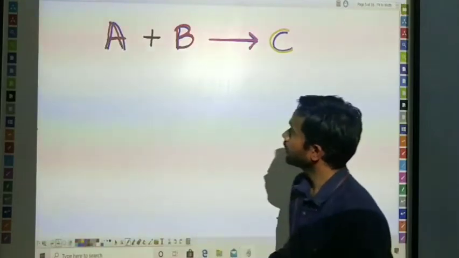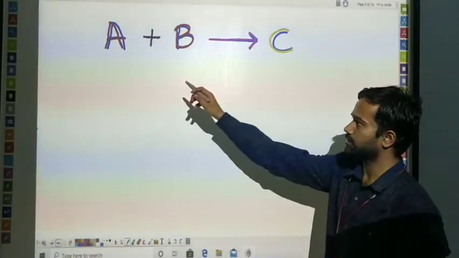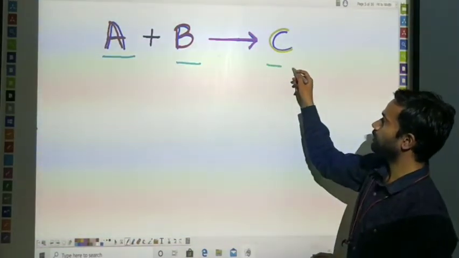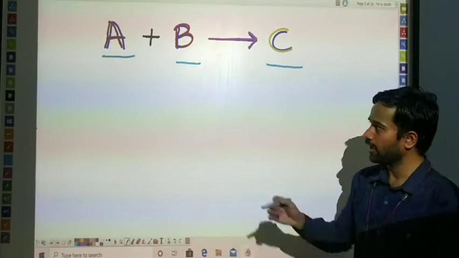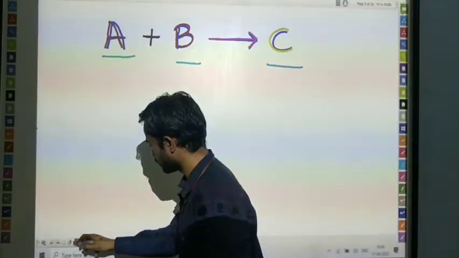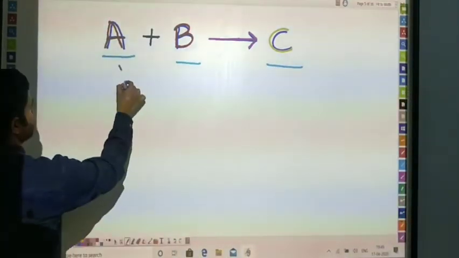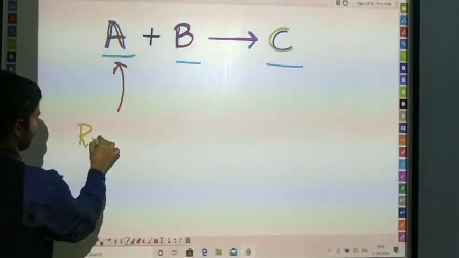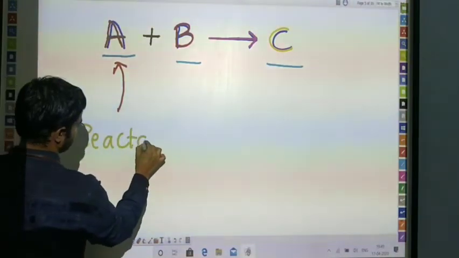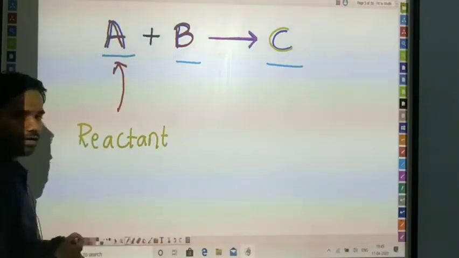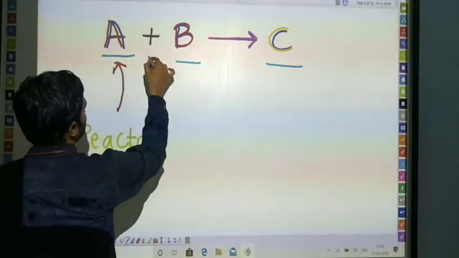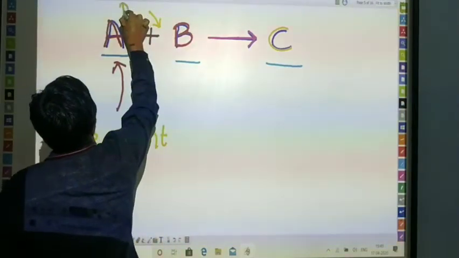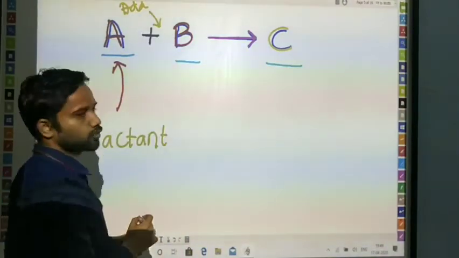Let's see the next point. Here we are considering a reaction A plus B giving C. What do you mean by A? Here A means a reactant. It means to be added.